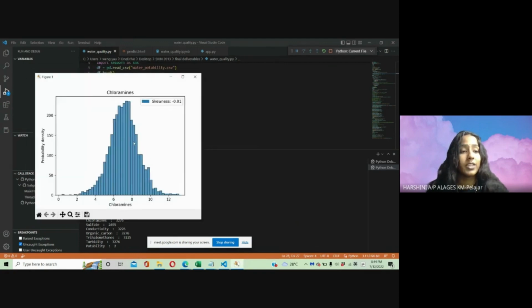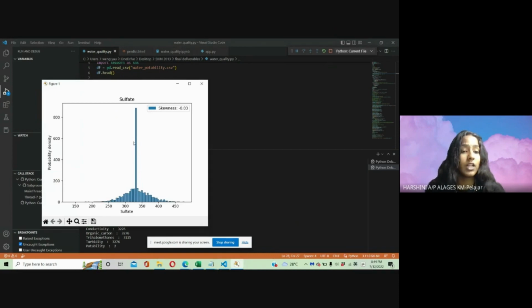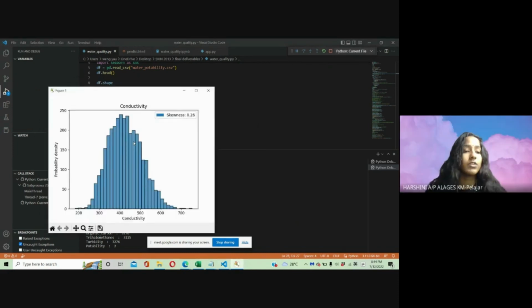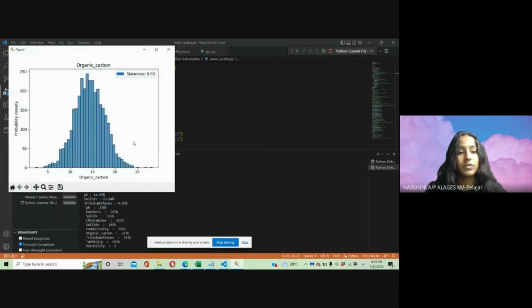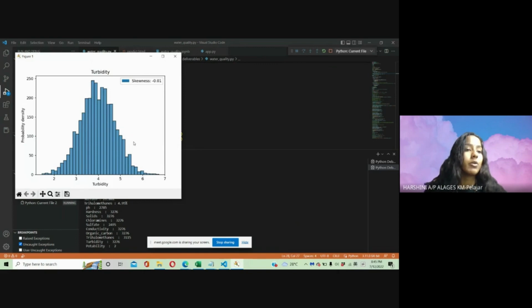Next, the probability density for chloramines is negative 0.01. The probability density for sulfate is negative 0.03. This graph shows the probability density for the conductivity, which is positive 0.26. The next graph is the probability density for organic carbon, and the skewness is positive 0.03. Following, the probability density for trihalomethanes is negative 0.09. Finally, the probability density for the turbidity is negative 0.01.